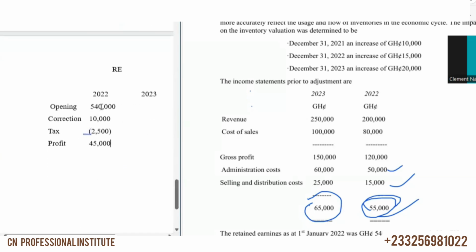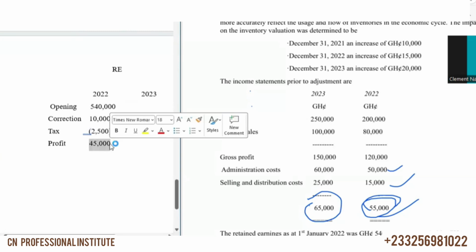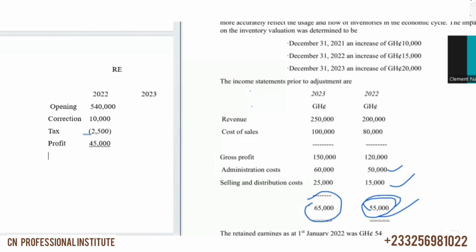Okay, so we have 540,000 plus 10,000, then we less 2,500, plus 45,000, and this gives us the closing retained earnings of 592,500, right? Then the closing of 2022 becomes the opening of 2023.